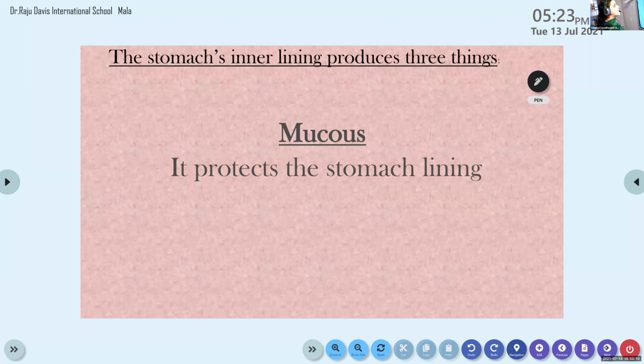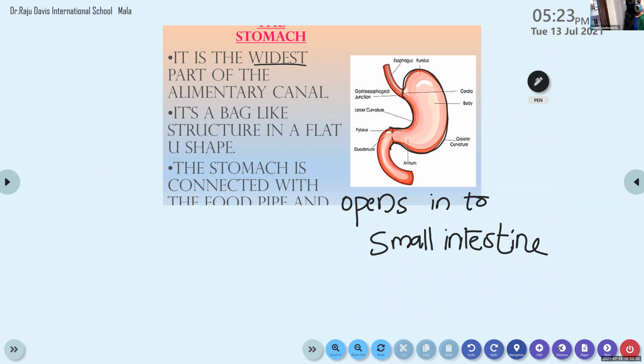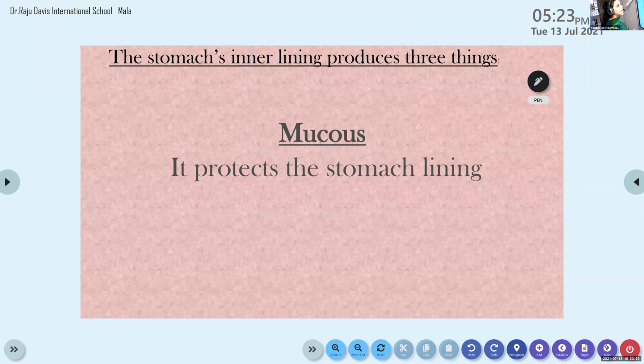The stomach's inner lining. Okay. The stomach's inner lining produces three things. Here, the stomach has an inner lining, and this inner lining of the stomach produces three things. The first one is mucus.